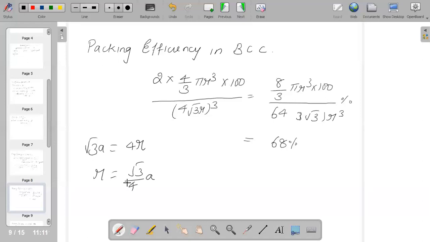And this type of structure will have basically 2 atoms, and hence you can say that their volume will become 2 into 4 by 3 pi r cube. And of course, we have calculated the radius to be root 3 by 4 a, but we need the volume here, so you could substitute that, and when you calculate you'll get it to be 68 percent. And it's important to remember packing efficiency.